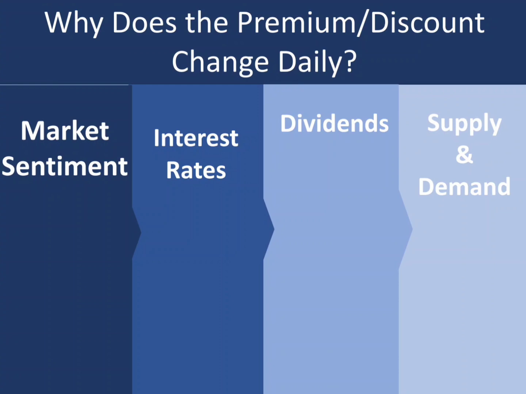So say for example, today all of a sudden a large institutional investor buys a large amount of HDFC Bank futures contracts, which is basically a hedge against their holdings. Then the sudden surge in the demand will cause the future price to rise above the spot price, so it will trade at a premium. Likewise, if a large number of future contracts are dumped in the market, which is basically a sell off, the excess supply will make the future price go down. So imbalance in the supply and demand will also impact the futures premium and the discount.